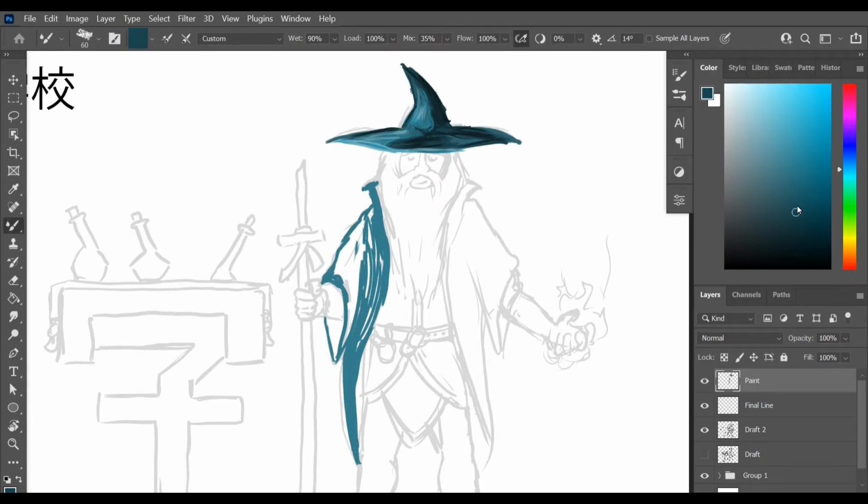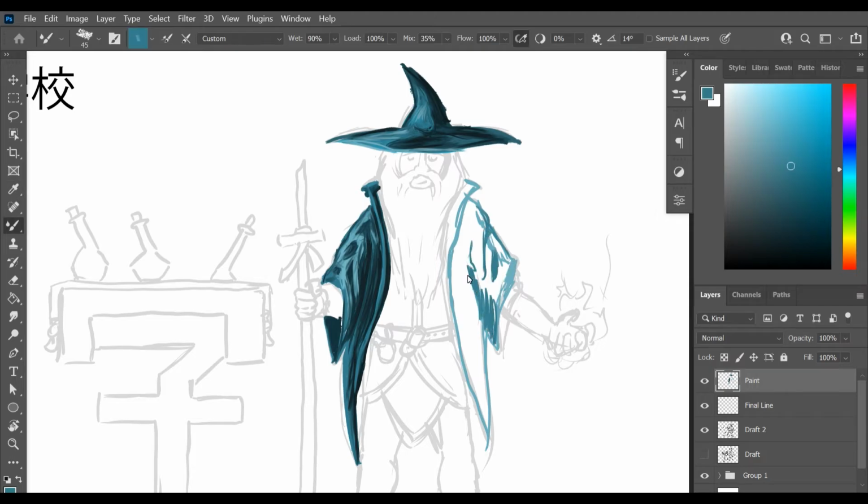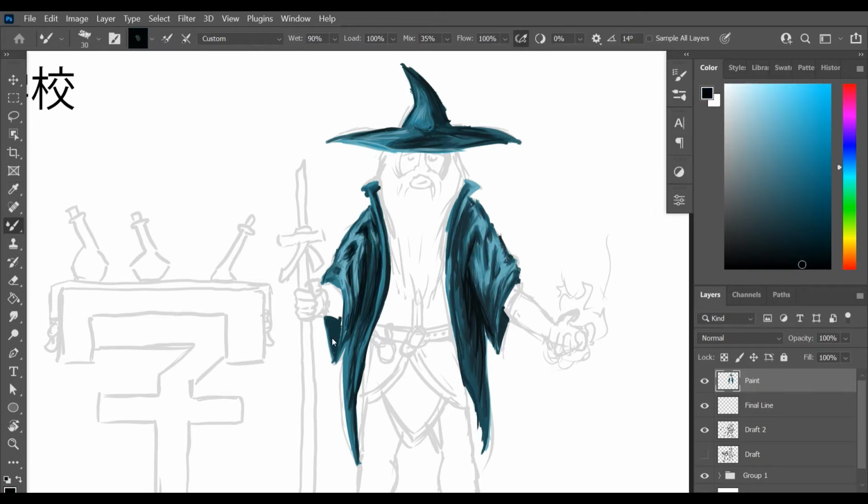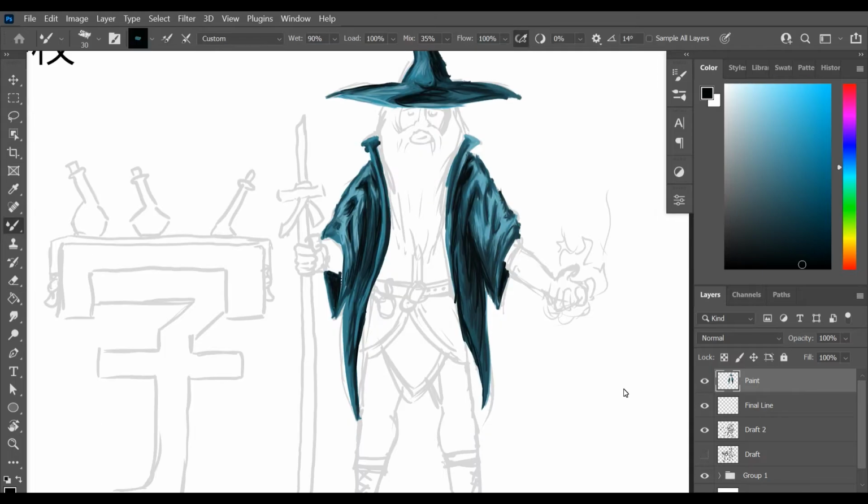I copied the colors from an image that I liked to find a good color style. I started with the base, the mid-tone, and then I would brush on the highlights and the darks in certain areas using my reference image to help me know where to do that, and just guessing a little bit here on the robe. The wrinkles were tricky, so I just kind of did scribbles and hoped that it would look like wrinkles.